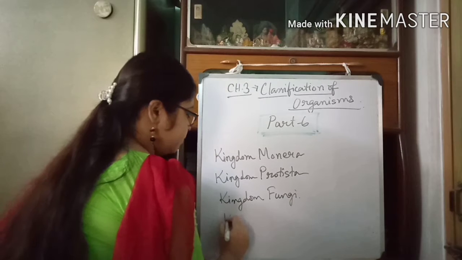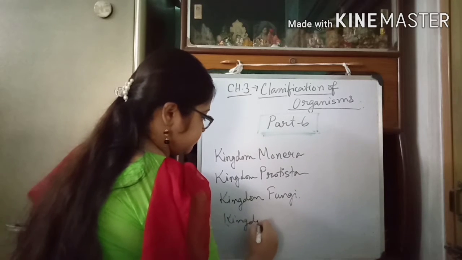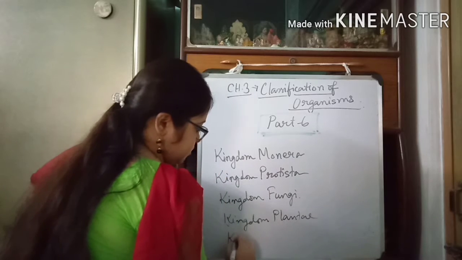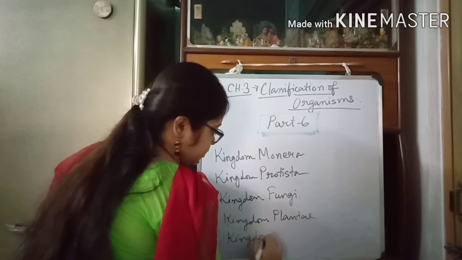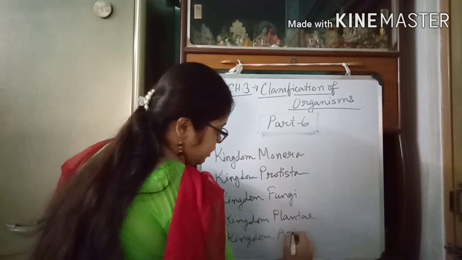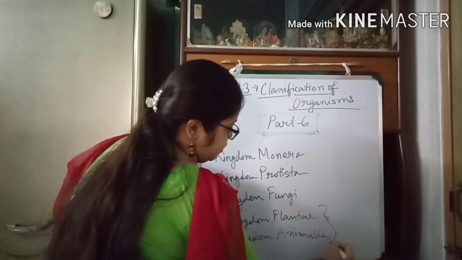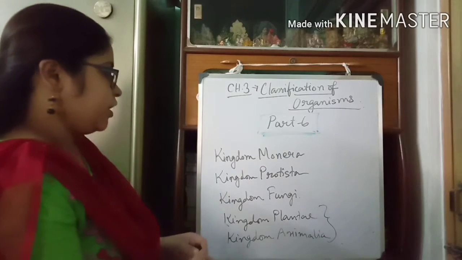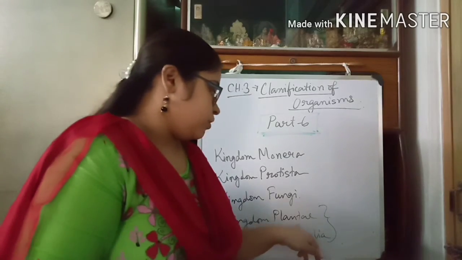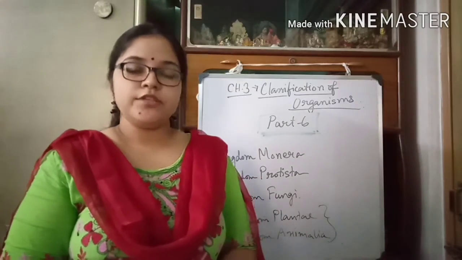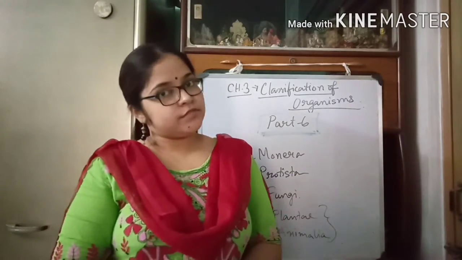And kingdom Plantae and kingdom Animalia, these two are the remaining two kingdoms. We will study these two kingdoms in this video session. Okay, so let's start today's video session.